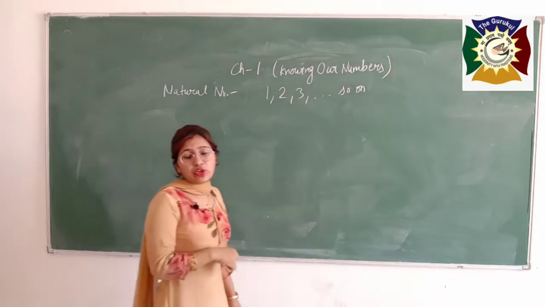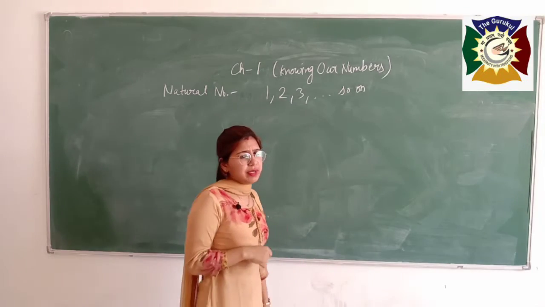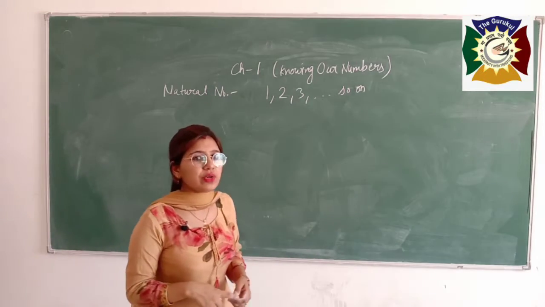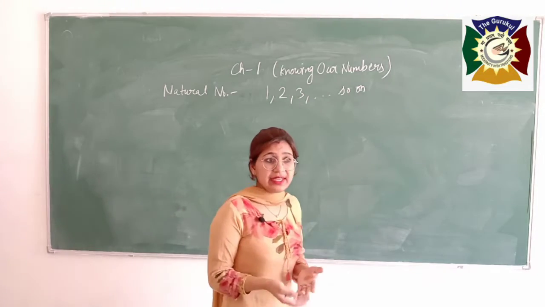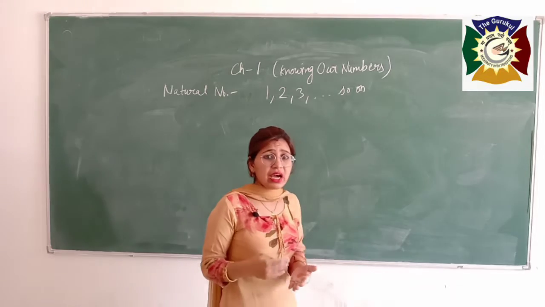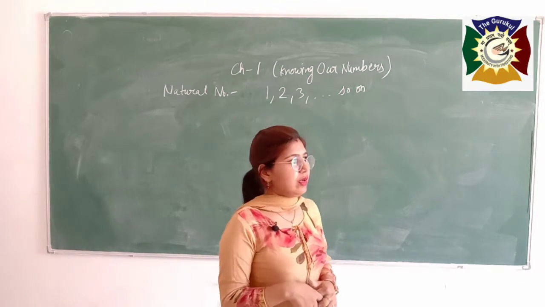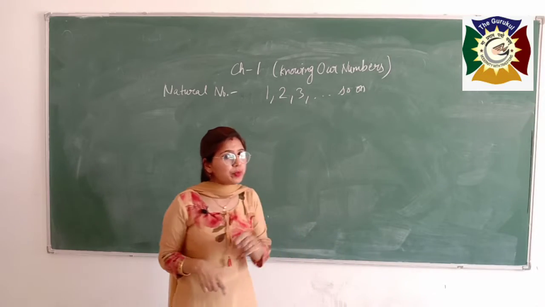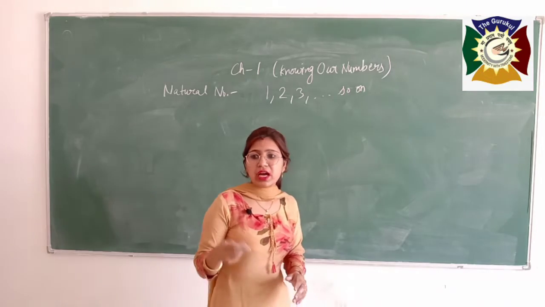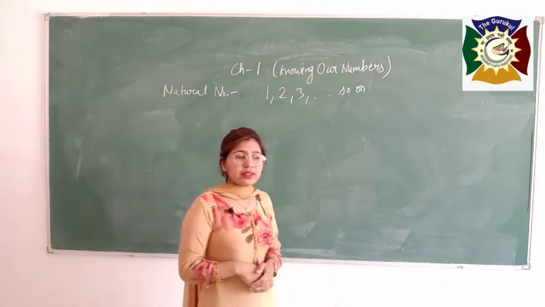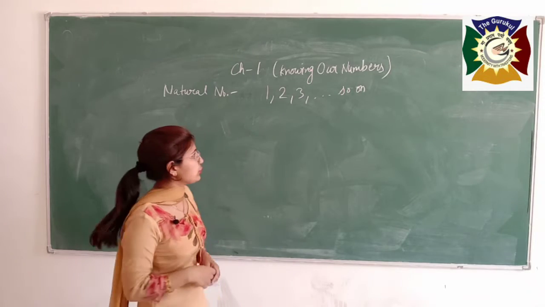Maybe there is a question in your mind, ma'am, why is 0 not a natural number? Students, 0 is not a natural number because 0 does not exist in nature, and I told you that natural numbers are those numbers which are given by nature to us. If 0 were a natural number, it should be in nature, but 0 does not exist in nature. We never say there are 0 students in our class, or there are 0 people in the party. So 0 is not our natural number.